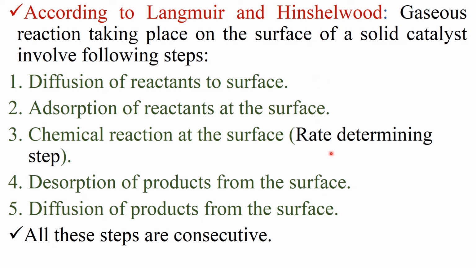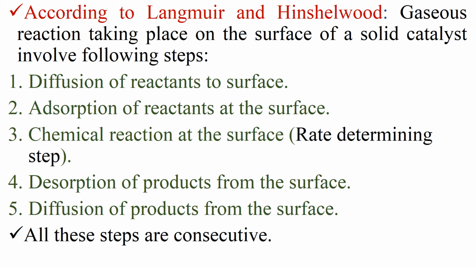So these are the 5 steps according to Langmuir and Hinshelwood, and these are consecutive, and in these steps, the third step, that is chemical reaction at the surface, is the rate determining step. It means the entire reaction depends on this step, that is step number 3. So this is the mechanism of heterogeneous catalysis.